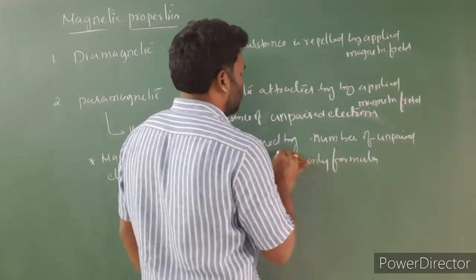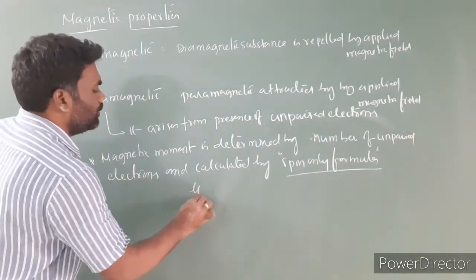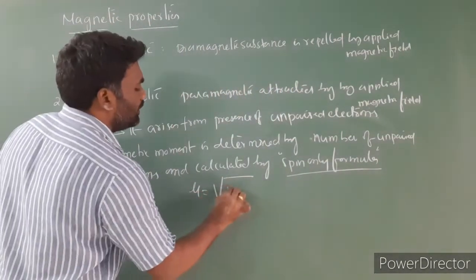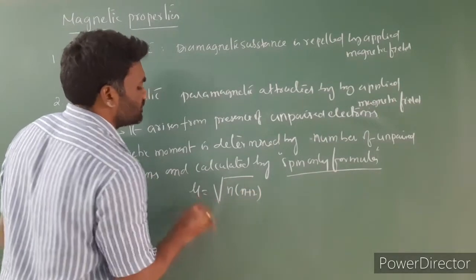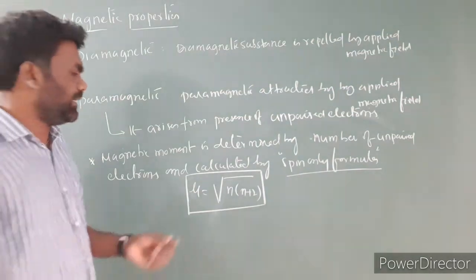It is nothing but mu equal to square root of n into n plus 2. This is the formula we use to calculate the magnetic moment.